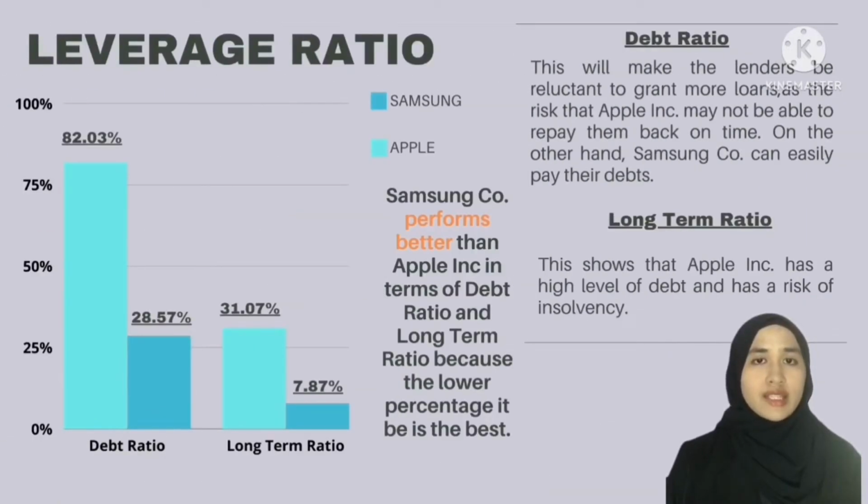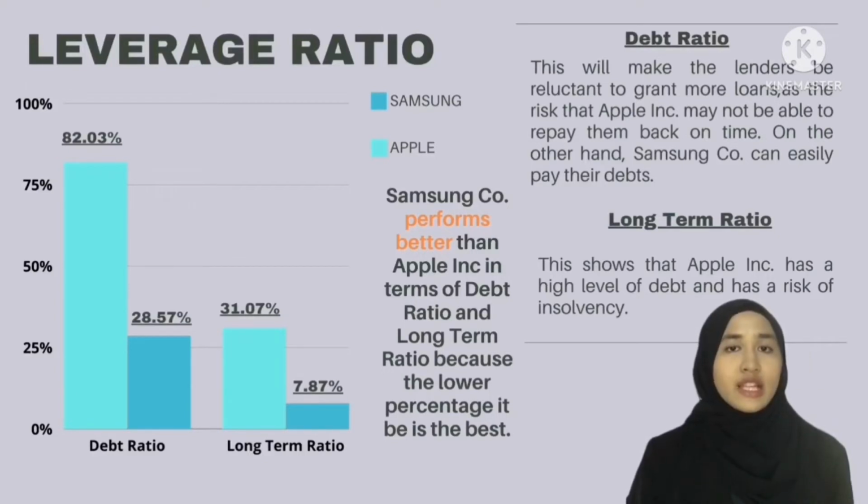Apple's debt ratio is 82.03%, while Samsung's is 28.52%. This demonstrates that Apple has a higher debt than Samsung, which means that Apple's assets are financed by debt, while the remaining assets are financed using shareholder equity. This will make the lenders reluctant to grant more loans as the risk of Apple failing to repay on time increases. On the other hand, Samsung can pay their debts easily.